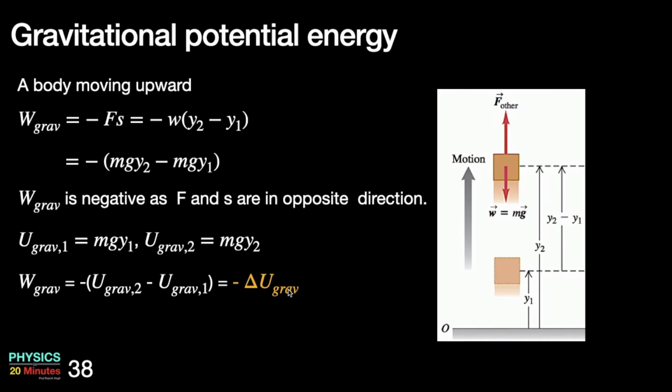So here you can see in this case the minus sign comes naturally. In the previous case you have to fix the minus sign. Okay, so going ahead, change in potential due to gravity, delta U, is positive as mgy2 is greater than mgy1.